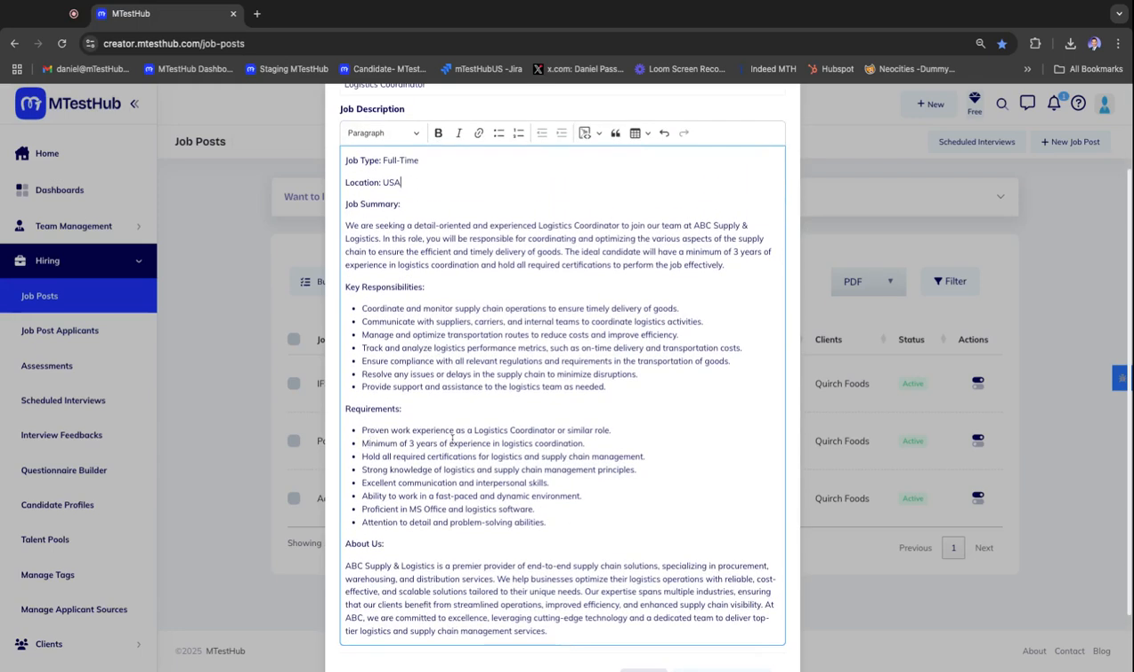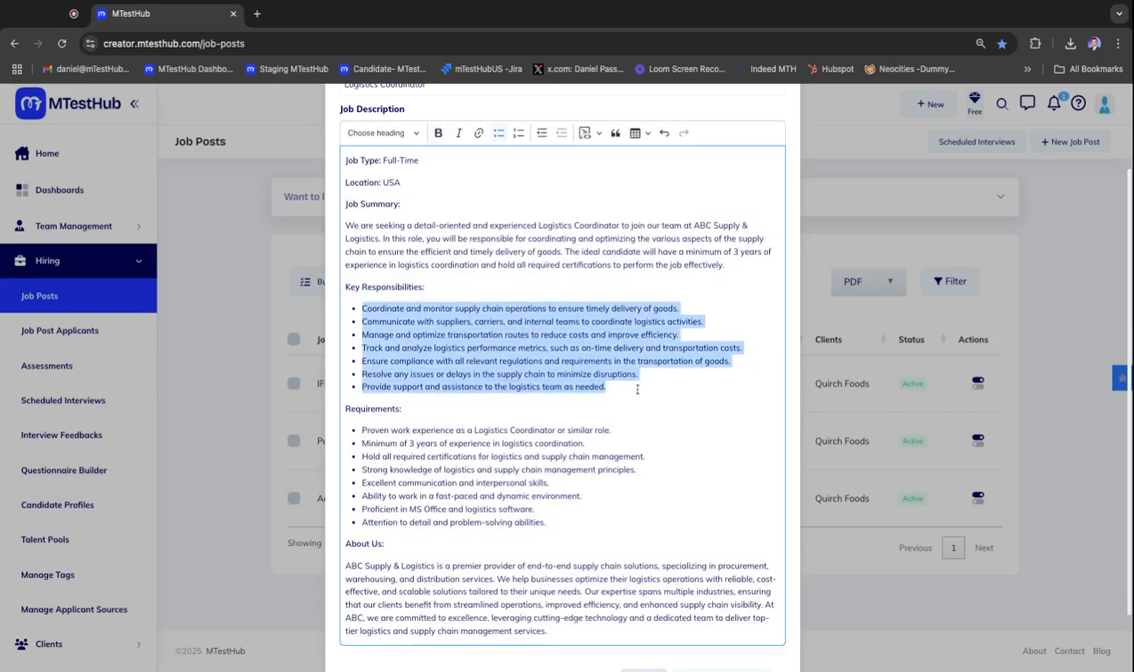So here we go: minimum 3 years of experience in logistics coordination, proven work experience as a logistics coordinator, ability to work in a fast-paced work environment, obviously. We have the key responsibilities like communicate with suppliers, carriers, and internal teams to coordinate logistics activities. So it's pretty comprehensive, and you can get as detailed as you want.